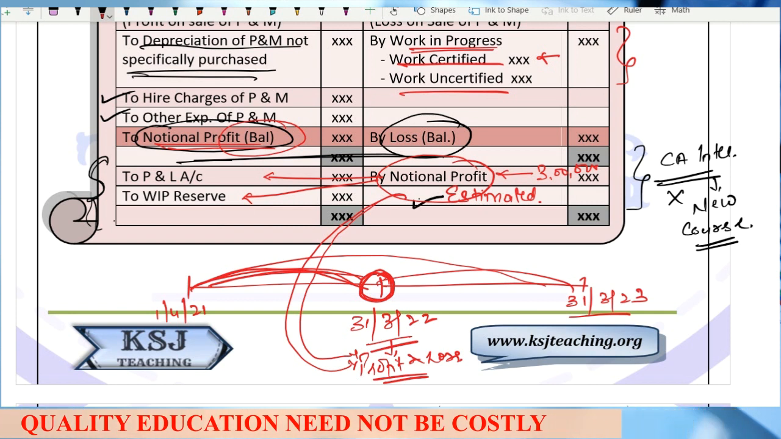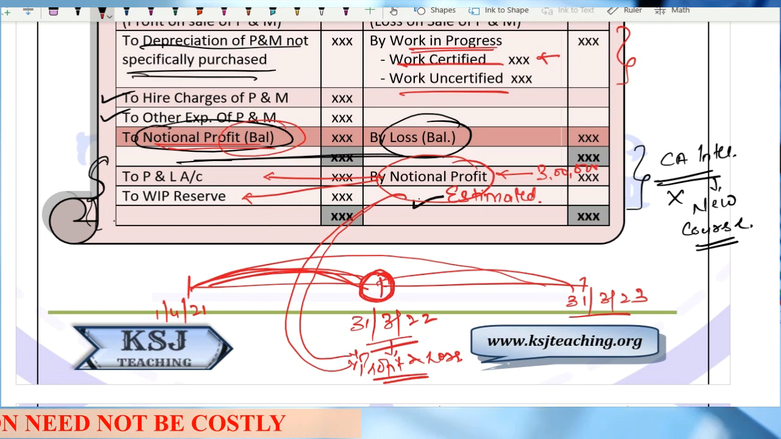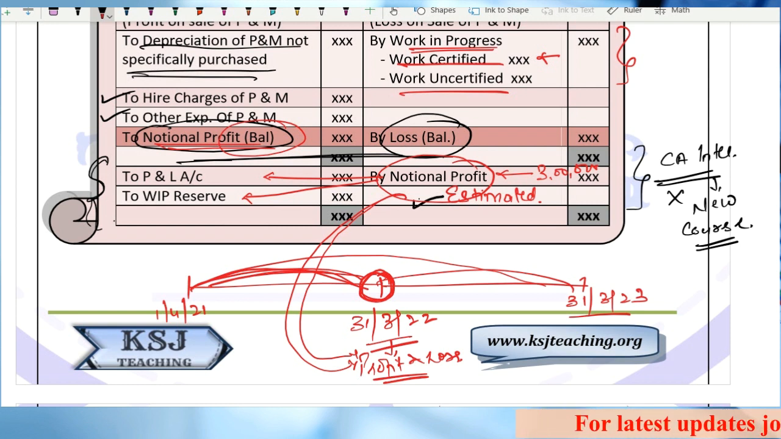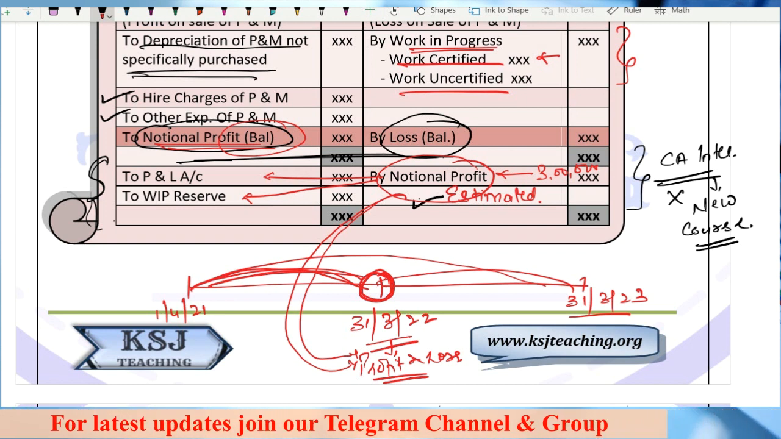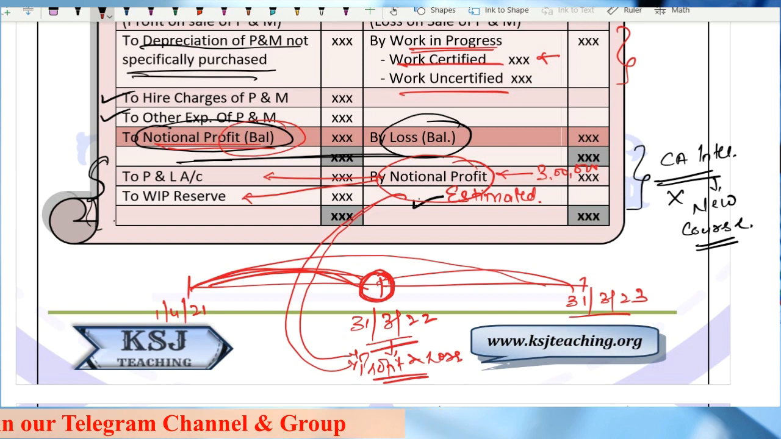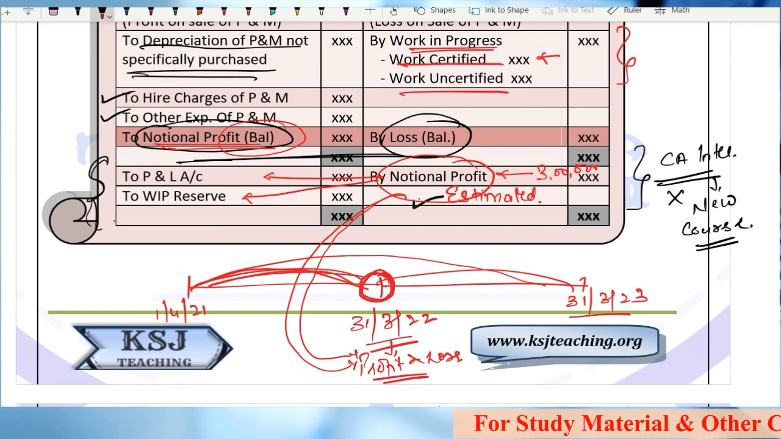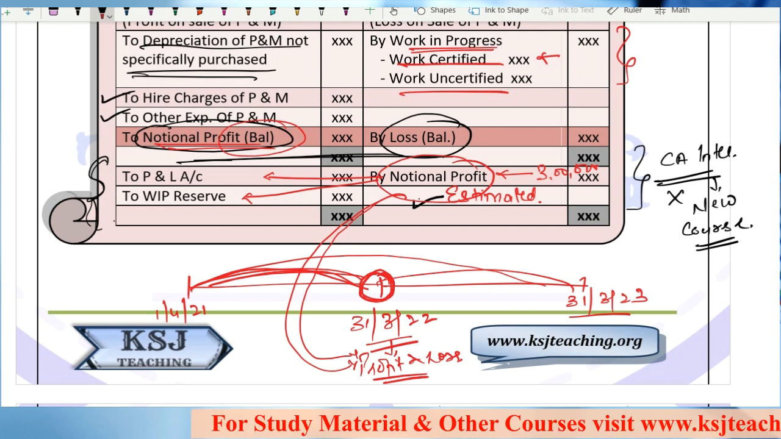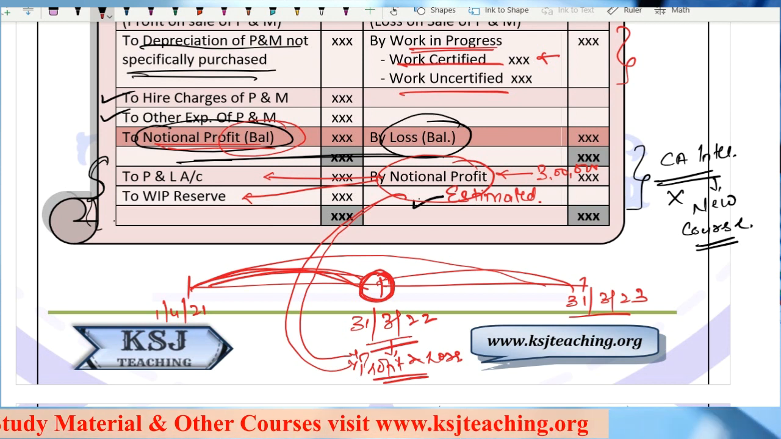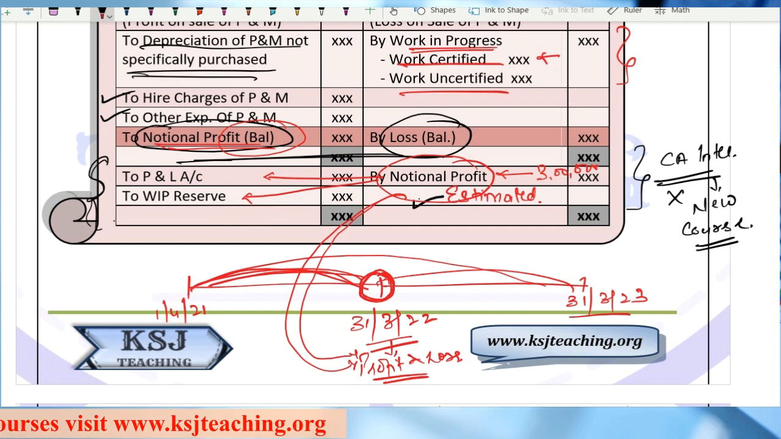So I cannot take the whole amount of notional profit to the profit and loss account and book it as profit in the current year, because the whole contract is not complete in the current year itself, right? Some part will be completed in the next year. So I will take some part to the profit and loss account and the rest to the WIP reserve. I will create a reserve, since the contract is still pending and there is work in progress. Clear? The logic is clear? Any doubts? I hope this much is clear.